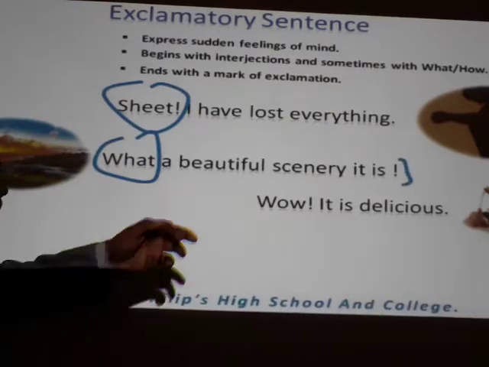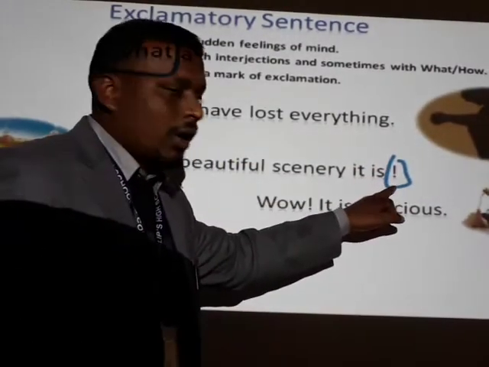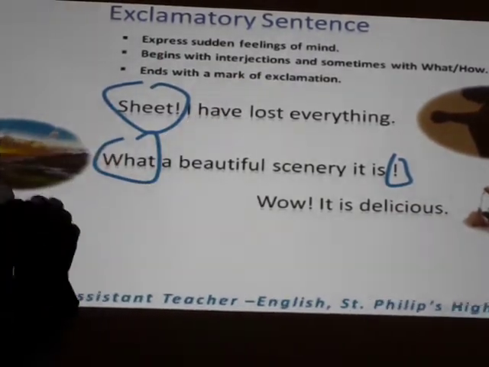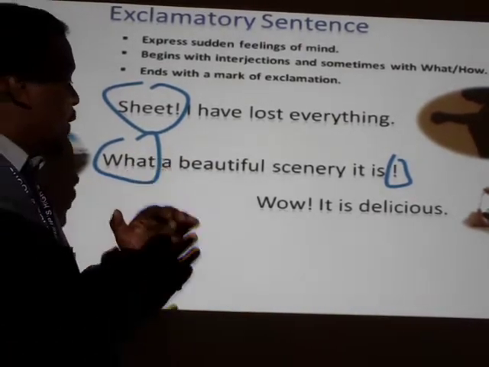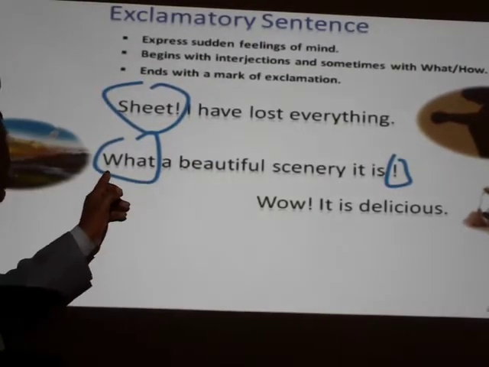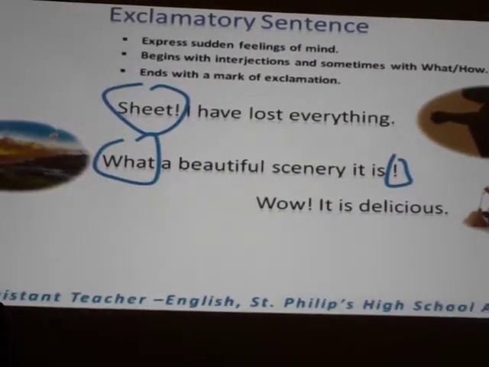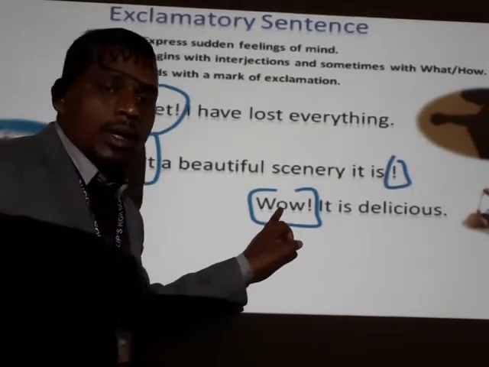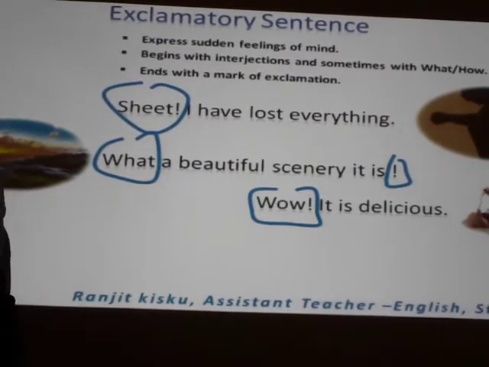And in the third one, you can see that the sentence ends with a mark of exclamation. If the interjection is used to express our certain feelings, the mark of exclamation will be used with that word. And in the second sentence, you can see the sentence ends with a mark of exclamation. In the third sentence, wow is an interjection that is expressing our certain feelings.